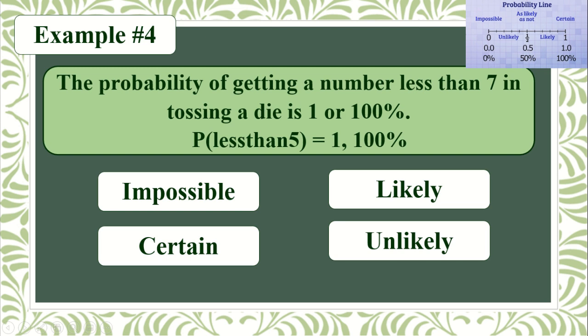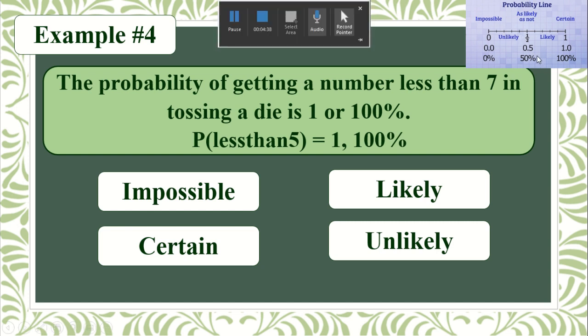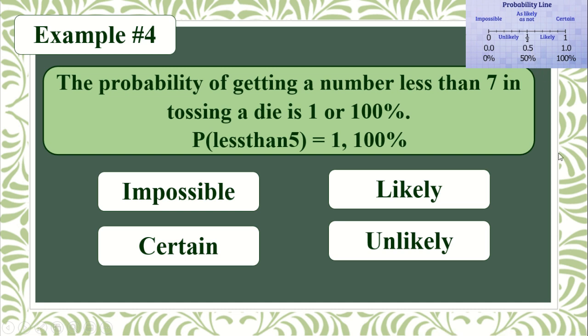So our answer is correct, and that is the way on how to determine if the event is impossible to happen, unlikely to happen, likely to happen, or certain to happen. Or sometimes it is as likely as not, or it is in the middle. So if it is 0.5, just like tossing a coin, that is as likely as not. Okay, 1/2. If the probability of an event is 1/2 or 0.5 or 50%.